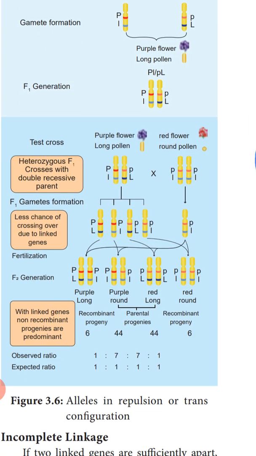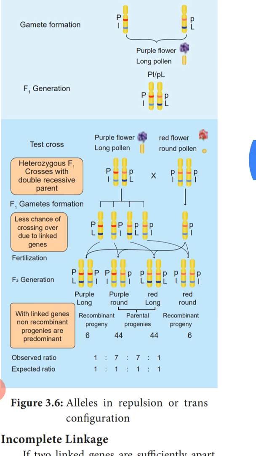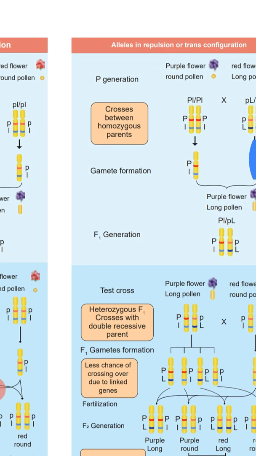So here the ratio is found to be 1:7:7:1, and this is said to be the repulsion ratio. So the coupling ratio is 7:1:1:7, whereas the repulsion ratio is 1:7:7:1. So hope it's clear for you, children, cis and trans configuration.